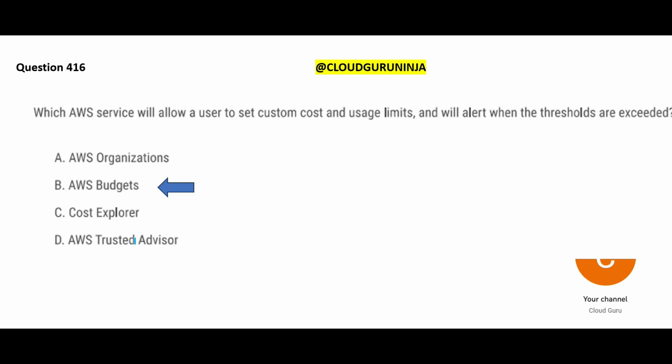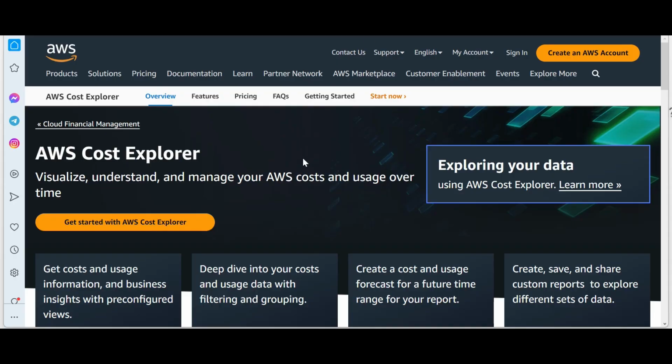Now, Trusted Advisor, they are just like your chartered accountants. They will give you advice about security, just like your father, mother, and they will give you advice whether you take it or not. It's up to you. Then we talk about Organizations. This is used to manage multiple accounts in an organization. You have a finance department, you have an HR department, and so on, and you have different accounts. You want to manage that, use Organizations. And then we have Cost Explorer. What is it used for? It is used to visualize, understand, and manage the AWS cost and usage over time.